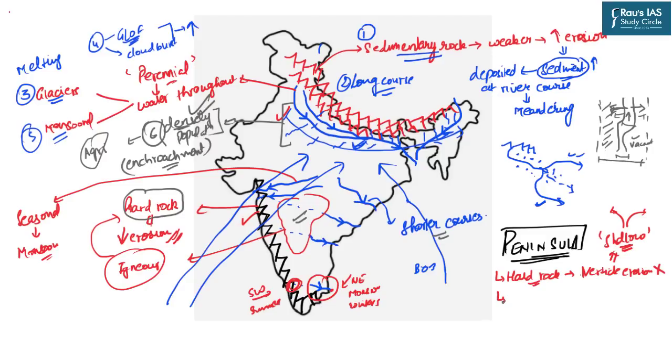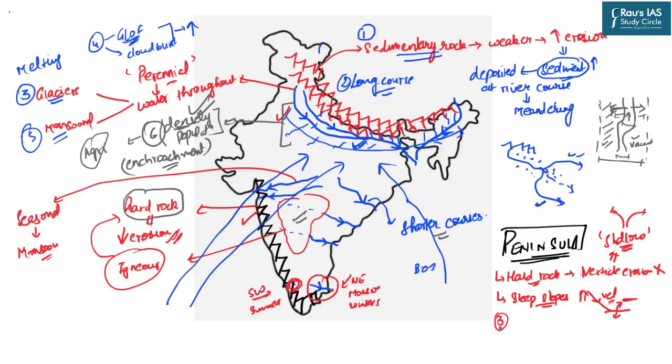The second important factor is the steep slopes of the Western Ghats. Because the Western Ghats slopes are excessively steep, whenever the river moves downwards from these steep slopes, there is a very high velocity. And as soon as these rivers hit the plain area, there is a sudden break in the slope, and hence the river, upon reaching the peninsular area, spills its water in the lateral direction.